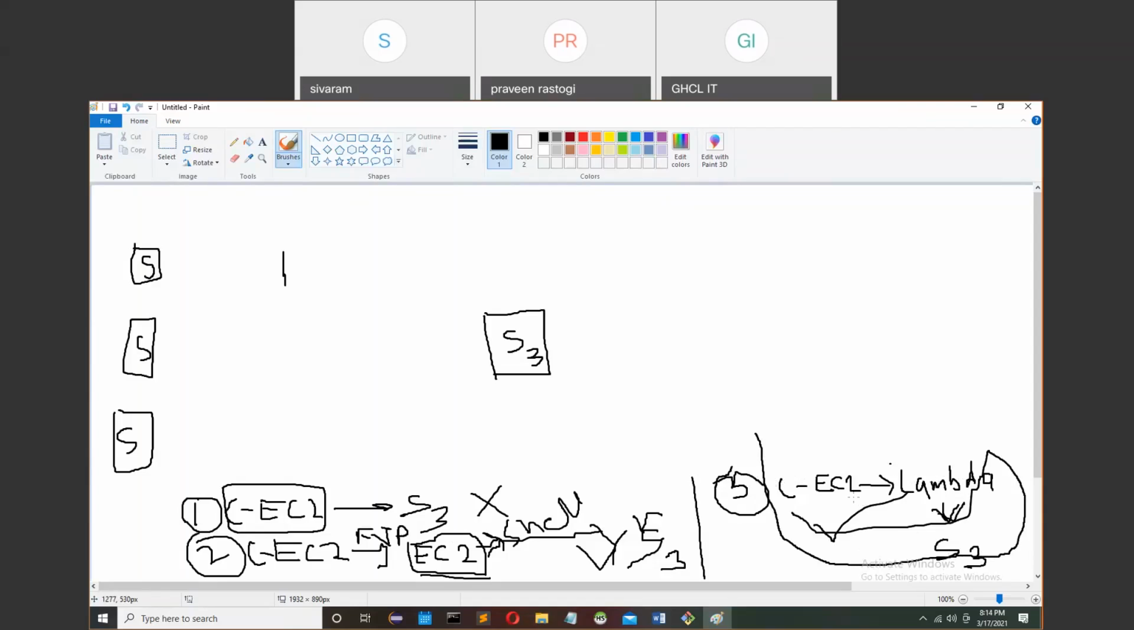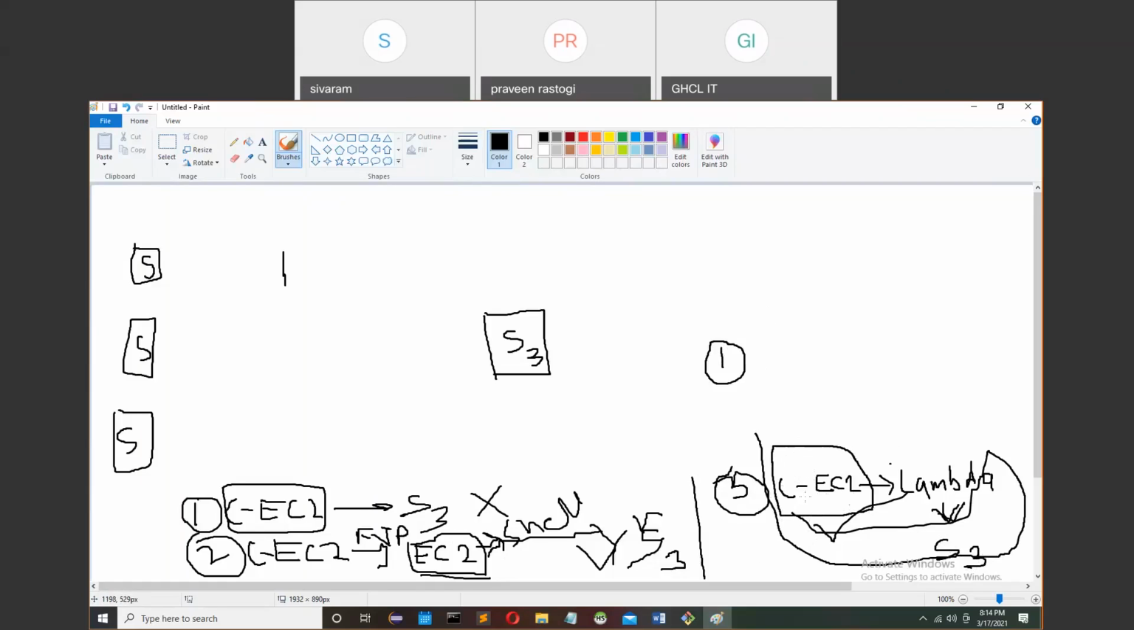Okay. So the first case is, as we said, every client machine sends data to S3, right? We have to store the data which is coming from each and every client machine to S3. So the first part is how to send the data.